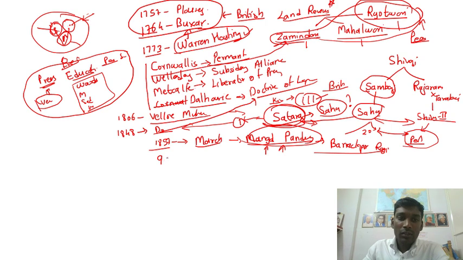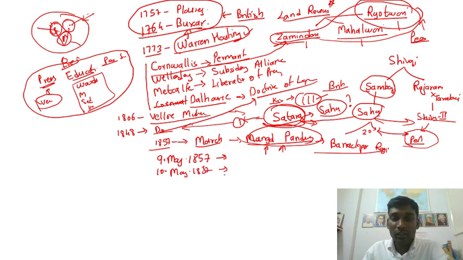What happens on 9th May 1857? Some Indian soldiers refused to obey the orders of the British and were sent to jail. On the night of 9th May 1857, some of their colleagues broke open the jail, and this happens on 10th May 1857.